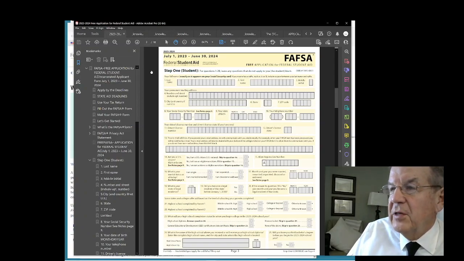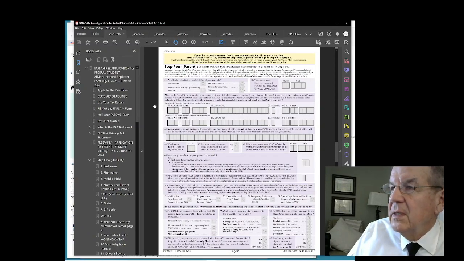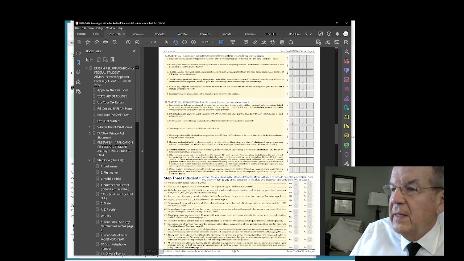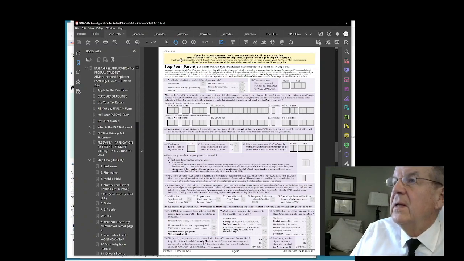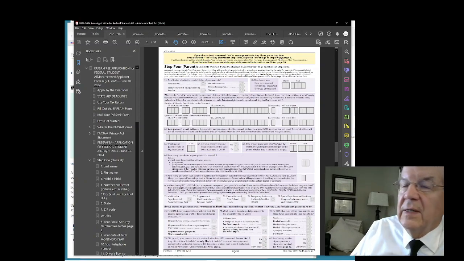Now, I've always found this one very, very helpful simply because it allows you to do a lot of note-taking and fill it out in a conceptual, instructional manner in front of you versus going live on the web and trying to figure out sequentially what the next question is going to be and what they're going to require from you. Simply a quick overview here. Yellow is for the student, purple is for the parent, and you need parental information if any of these things here is answered yes. And then with the caveat right here, health professional, law schools, you may need to provide parental information even though you entered yes to anything in that previous step.